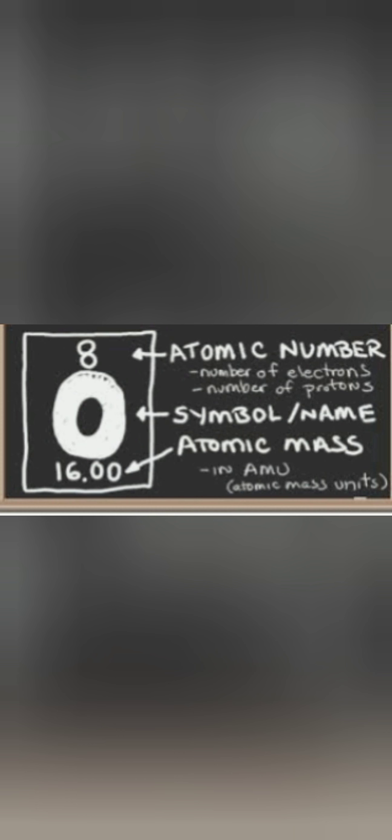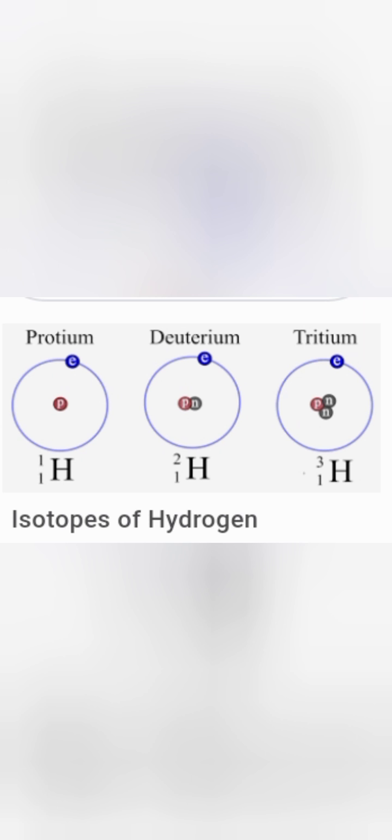Now the next topic is isotopes. Isotopes are atoms of the same element with the same atomic number but different mass number due to the difference in the number of neutrons in their nucleus. It means the atomic number is the same but the atomic mass is different.